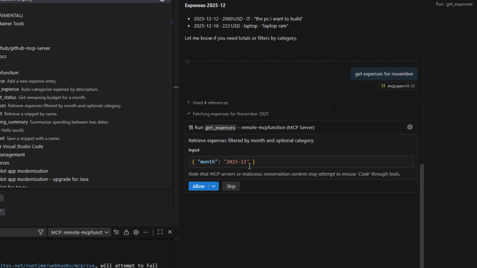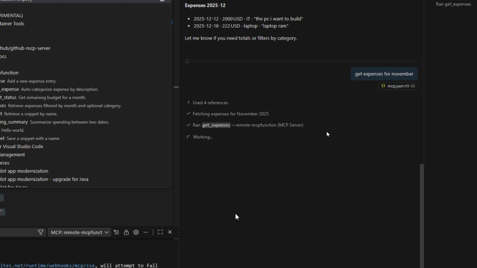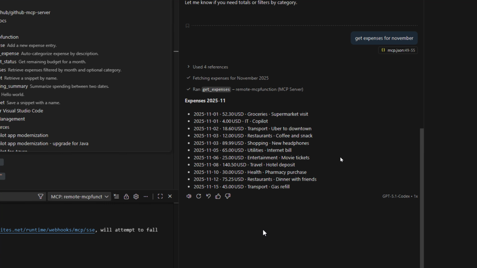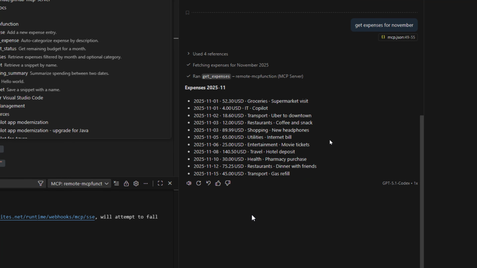As you can see directly here, it selected the month 11, and I will hit enter. And here we can see all the expenses for this month, and we can even ask it to calculate the